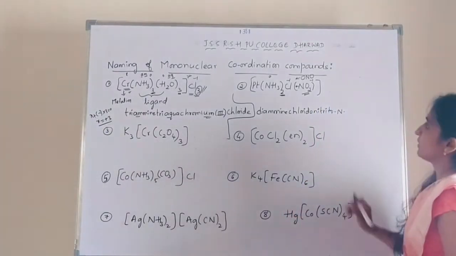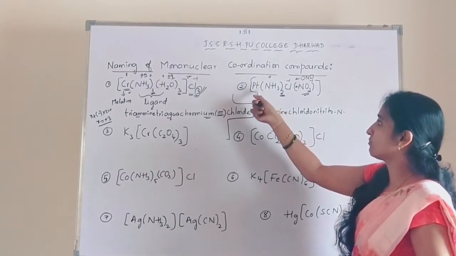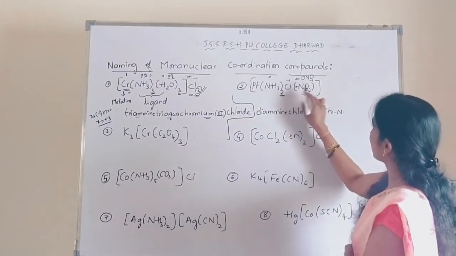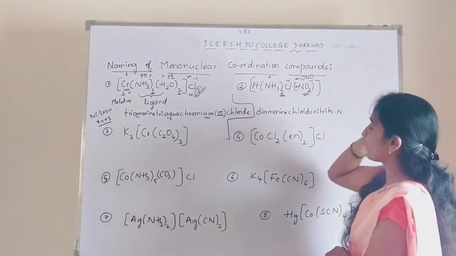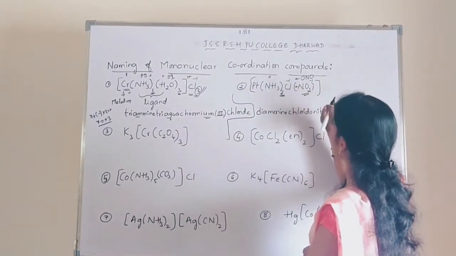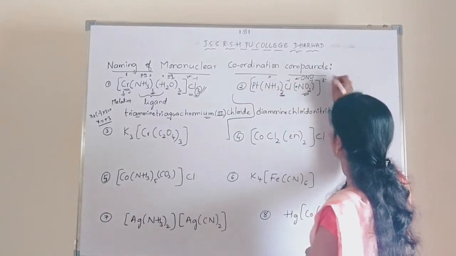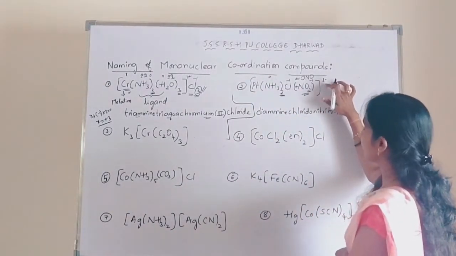Okay. Then we have to write the name of the metal ion. So see here, it is the platinum. It is an anionic complex. So this one is neutral. This is a negative charge. This is a negative charge. Hence the total charge of the complex ion is -2. Okay. So hence it is an anionic complex.